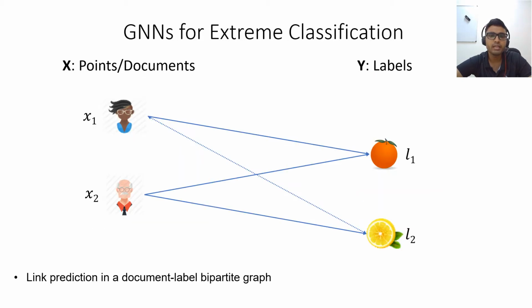From another perspective, extreme classification can be seen as a link prediction problem in a bipartite graph between documents and labels. This interpretation allows rich correlation structures to be inferred. For instance, suppose the documents X1 and X2 share a common label L1. If there is another label L2 which is linked to X2, it can be inferred that L2 might be relevant to document X1 as well. Such transitive inferences can be of extreme value in extreme classification settings where missing labels abound and training documents are seldom tagged exhaustively with all labels relevant to them. Current extreme classification algorithms find it difficult to model such implicit transitive relations unless the pair X1-L2 explicitly appears in the training dataset.